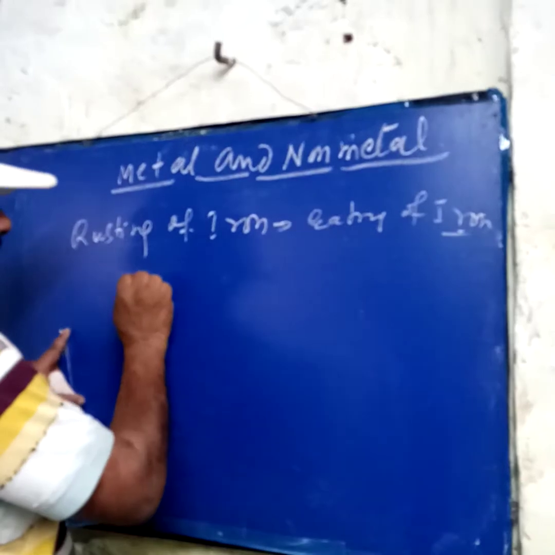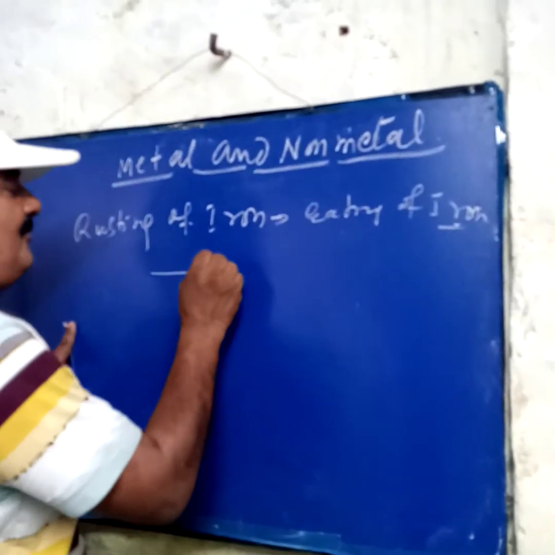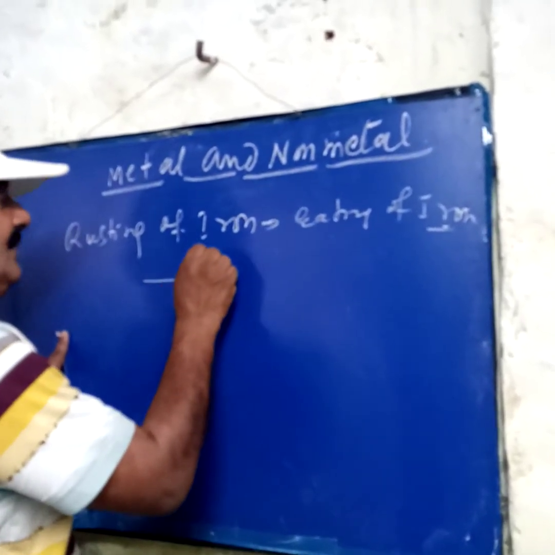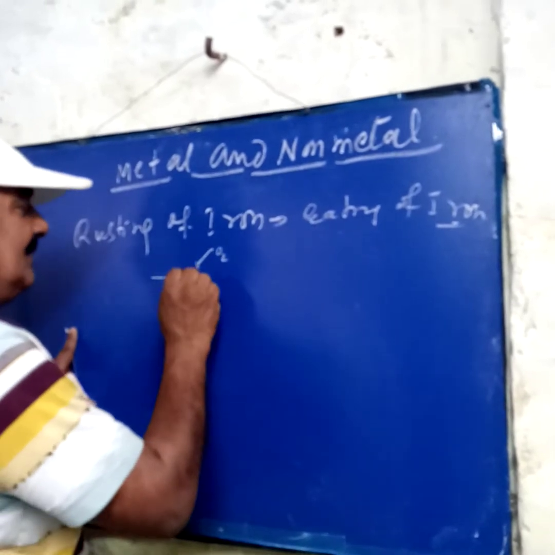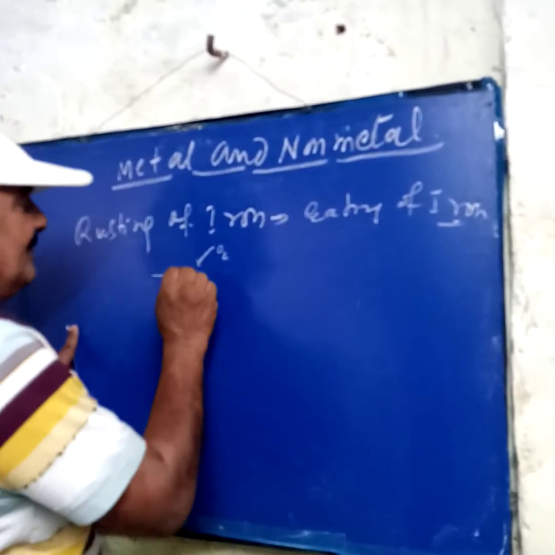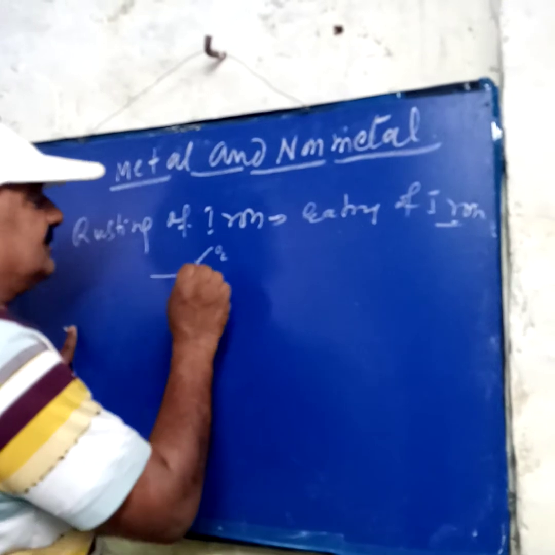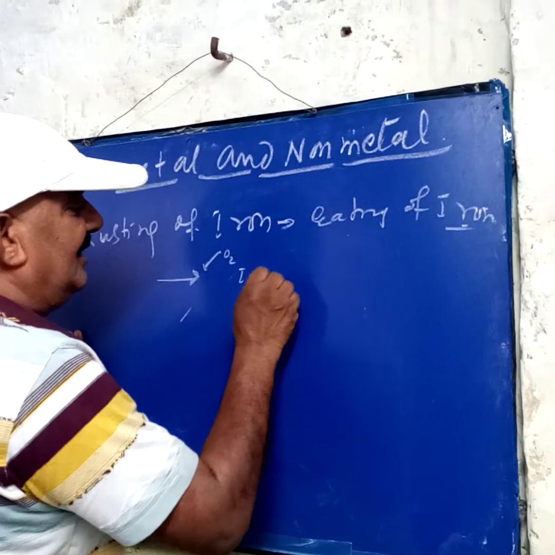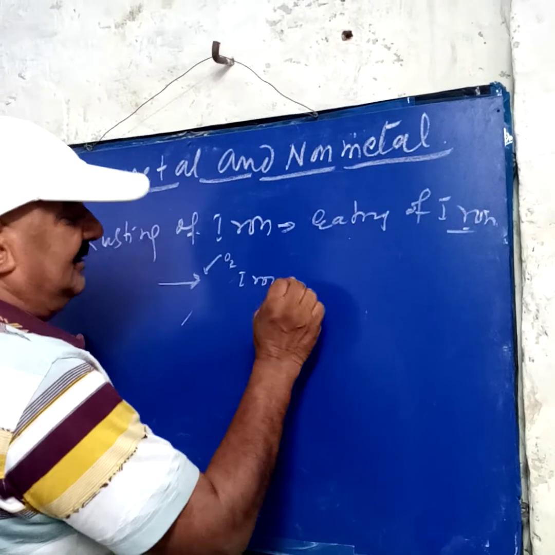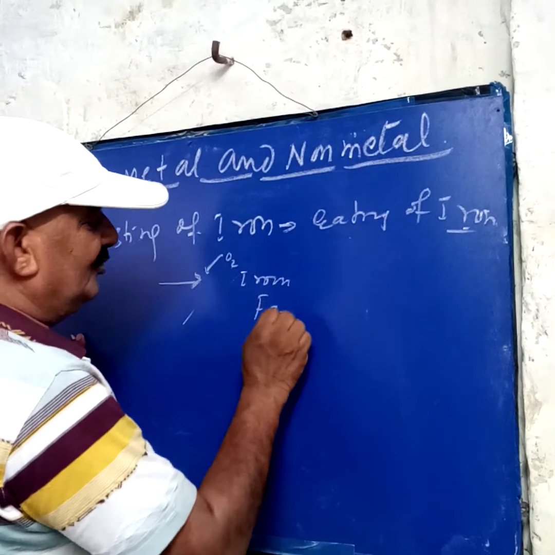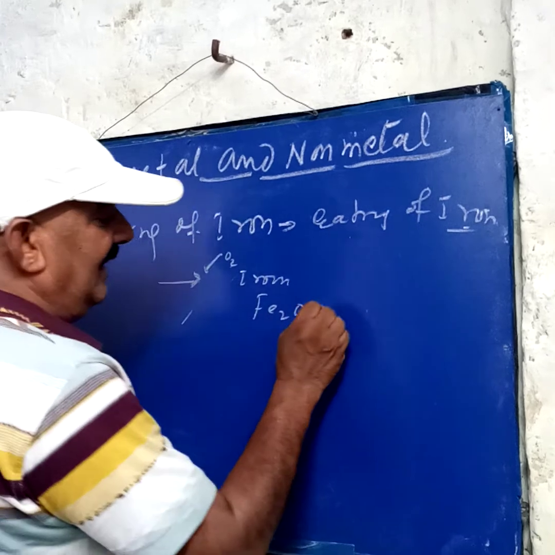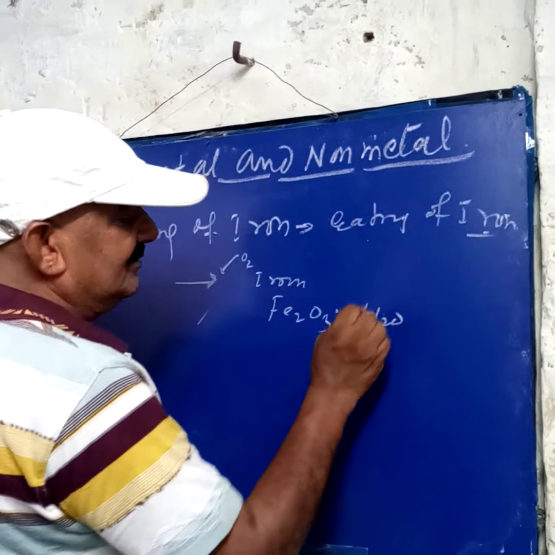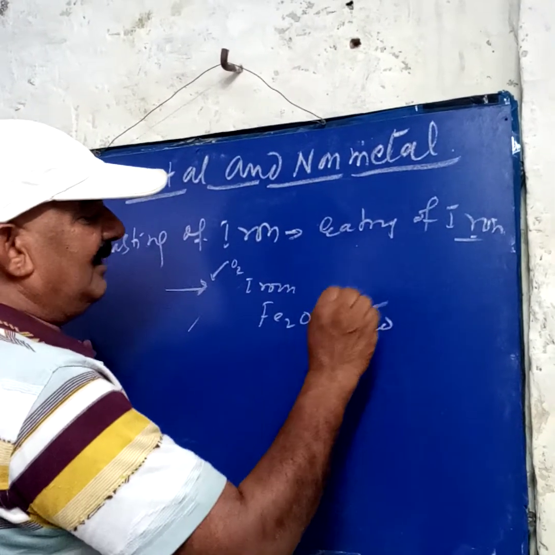What happens when iron comes in contact with oxygen and water? Oxygen and water make a hydrate layer. So rusting is hydrated iron oxide, Fe2O3 and H2O.